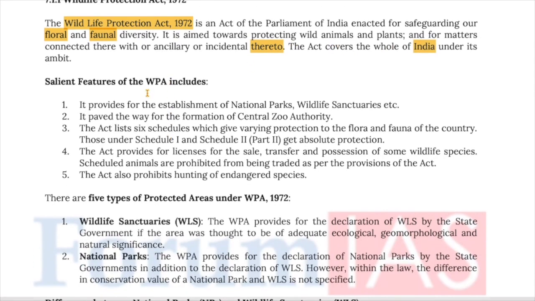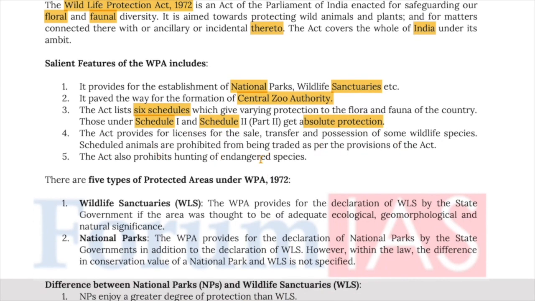Now, salient features of WPA include: it provides for the establishment of national parks, wildlife sanctuaries, etc. It paved the way for the formation of the Central Zoo Authority. The Act lists 6 schedules which give varying protections to flora and fauna of the country. Those under Schedule 1 and Schedule 2 get absolute protection. The Act provides for licenses for sale, transfer, and possession of some wildlife species. Scheduled animals are prohibited from being traded as per the provisions of the Act. The Act also prohibits hunting of endangered species.